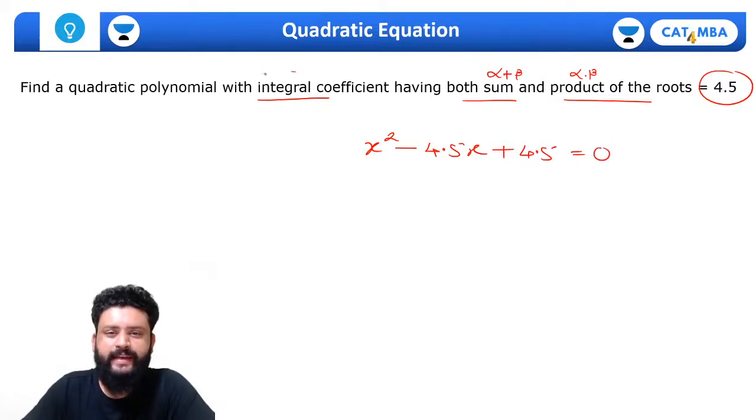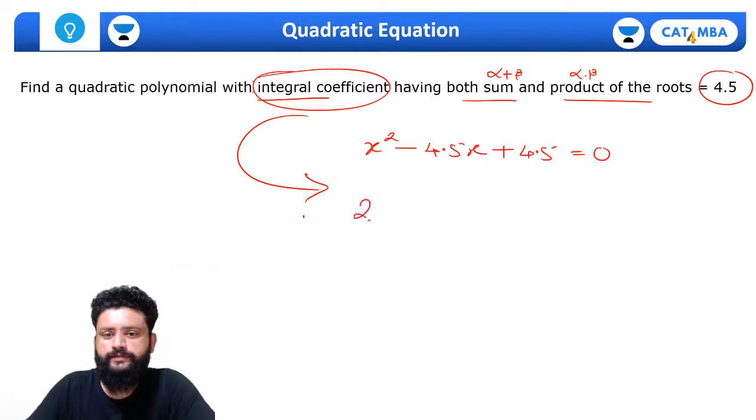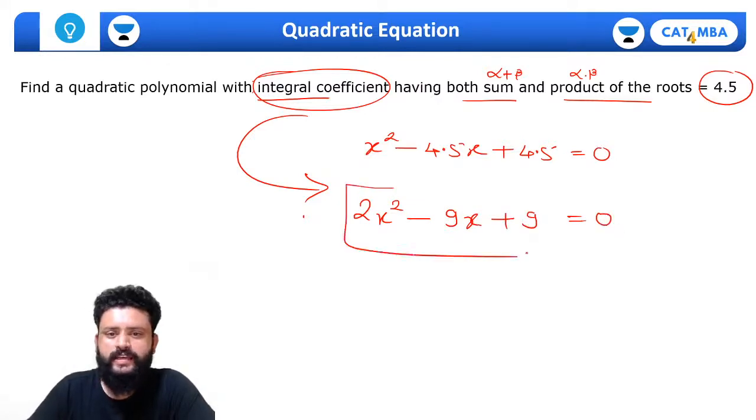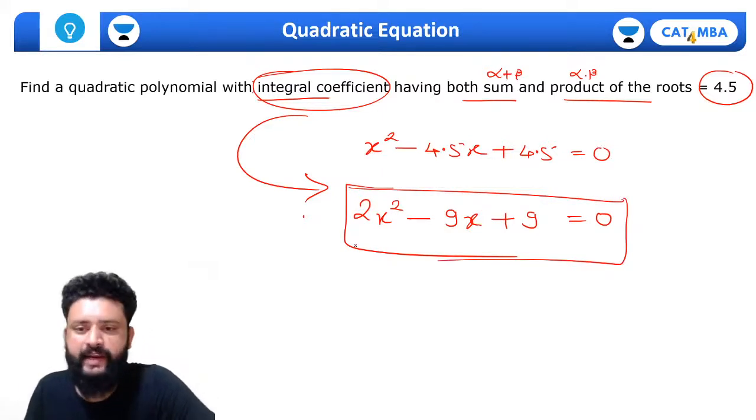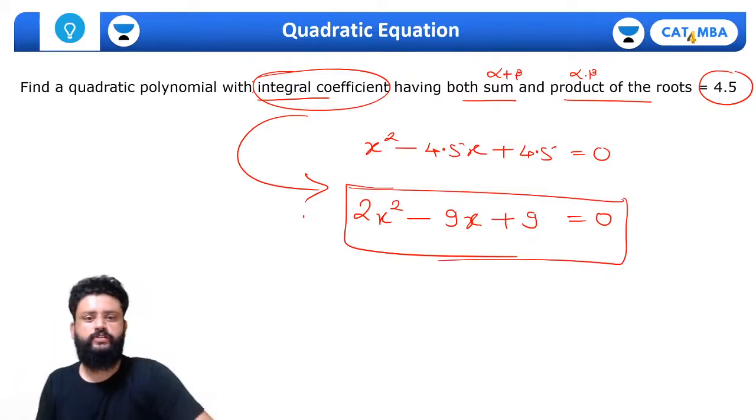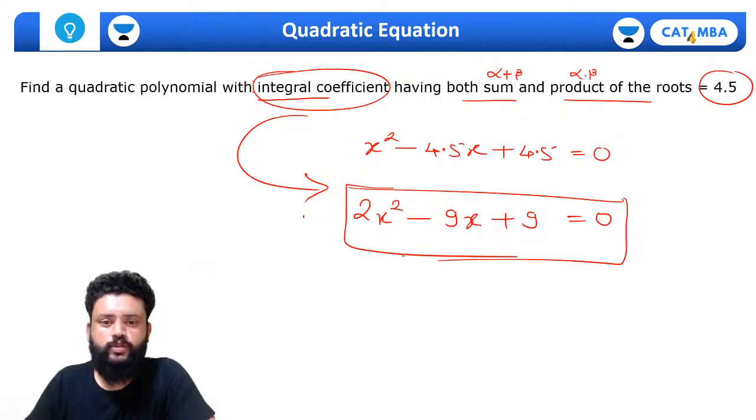But we need integral coefficients. That will be 2x square minus 9x plus 9 equals 0. This is the equation with integral coefficients. You can even multiply again and get any number of equations, whatever you want, but this is just one of the solutions.